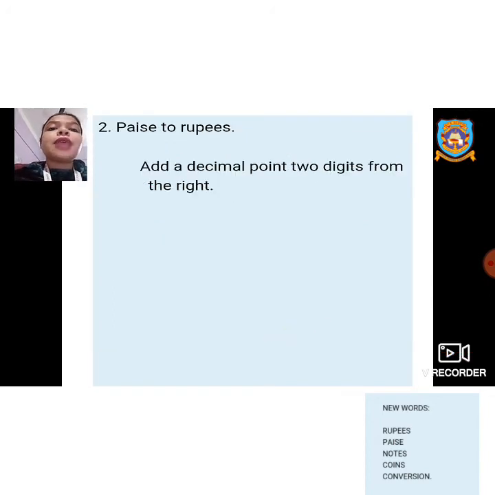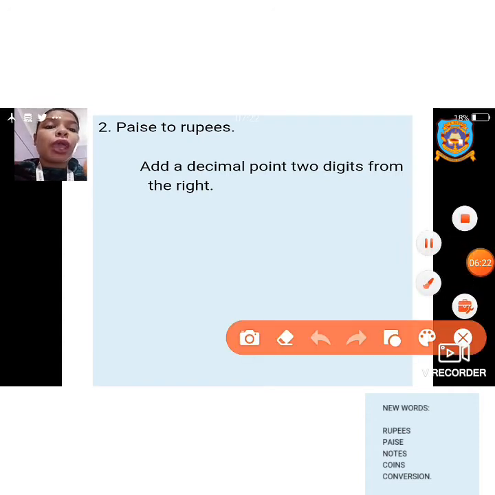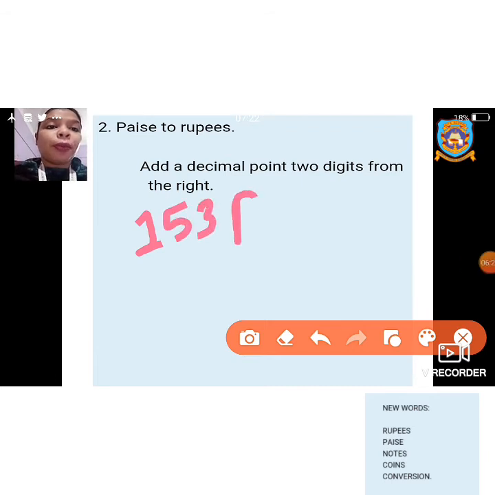The next is how to convert paise to rupees. Okay, to convert paise to rupees, we have to add a decimal point 2 digits from the right. That is the shortcut method to convert paise to rupees. Now suppose you have 153 paise, and you have to express this in terms of the rupee symbol.